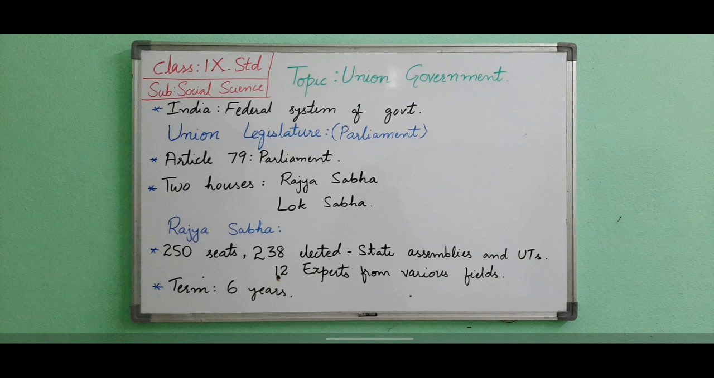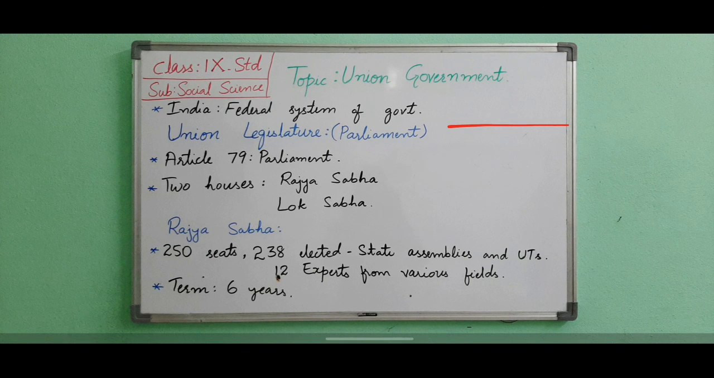We have learned in the previous lesson that India is a sovereign, socialistic, secular, democratic republic. England and France have a unitary system of government. India, like the United States of America, has a federal system of government. That means there is a union government at the center and the state government in the states. It is called a federal government.